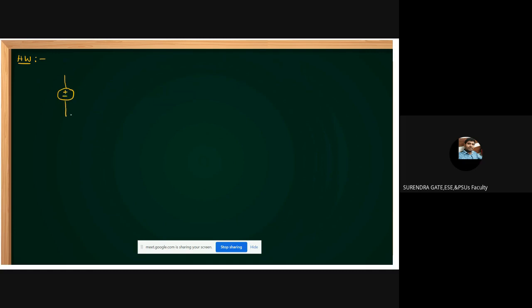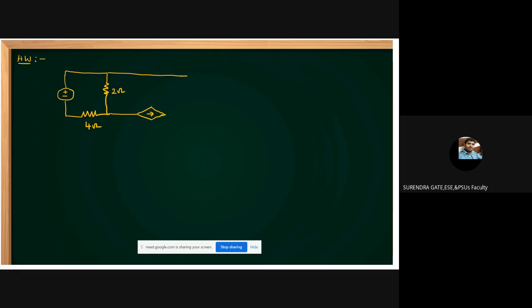This is a problem based on mesh analysis. This is a 4 ohm resistor, and this is the 2 ohm resistor. And this is the dependent source.